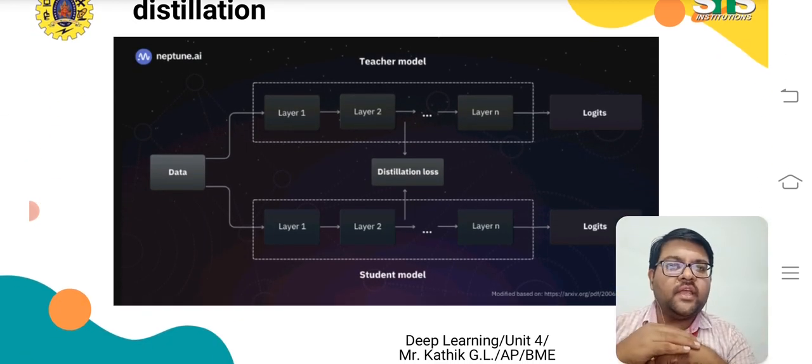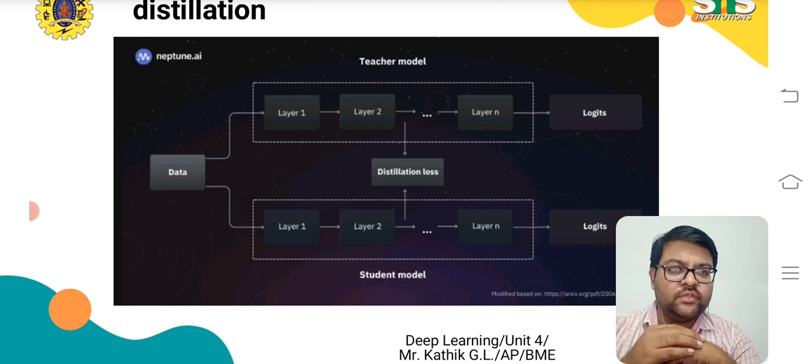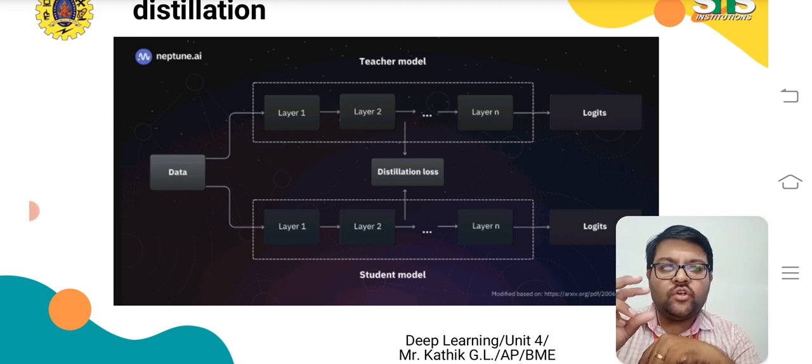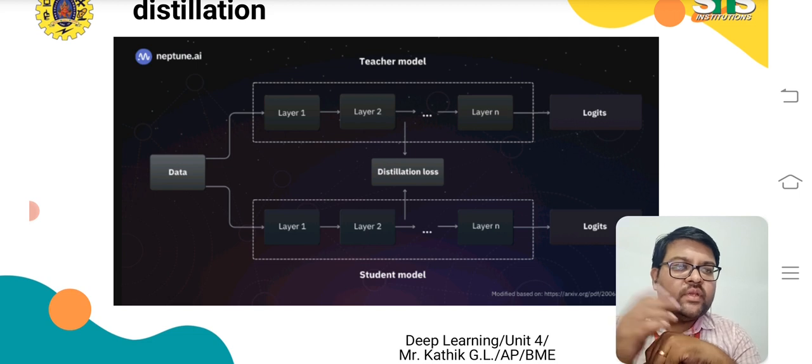So this is a diagram of the teacher and student model. The common data is going into the teacher and the student, as we can see in this diagram, and there is a calculation of the distillation loss as well. You can see the logits at the end.